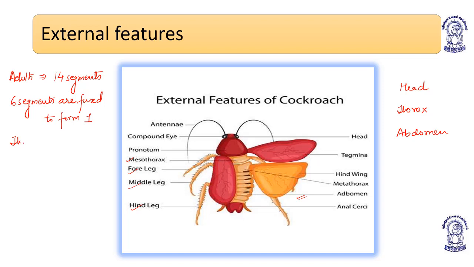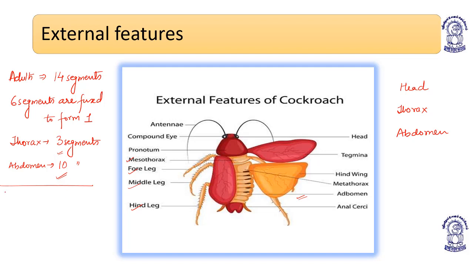Thorax, 3 segments. And abdomen, 10 segments. So how many? 10 plus 3, 13, 13 plus 1, 14, right?